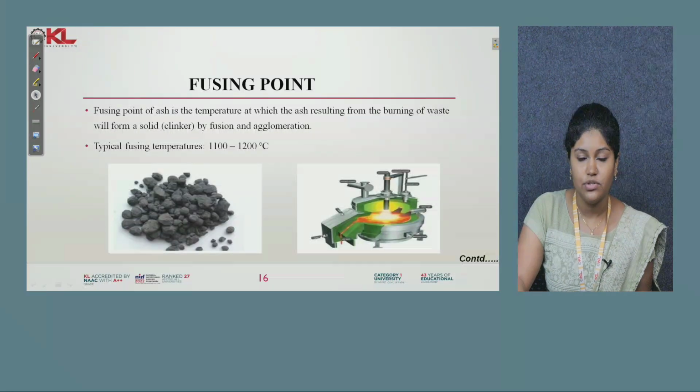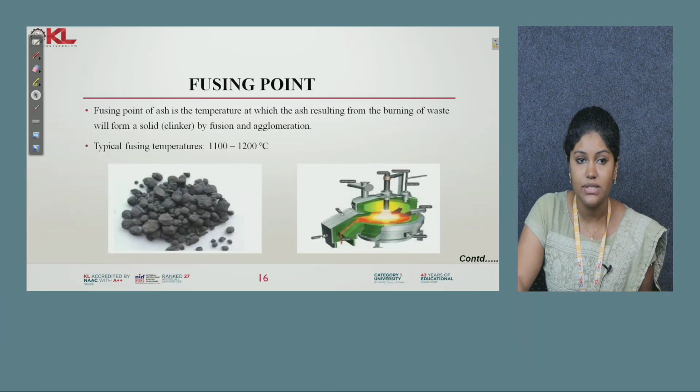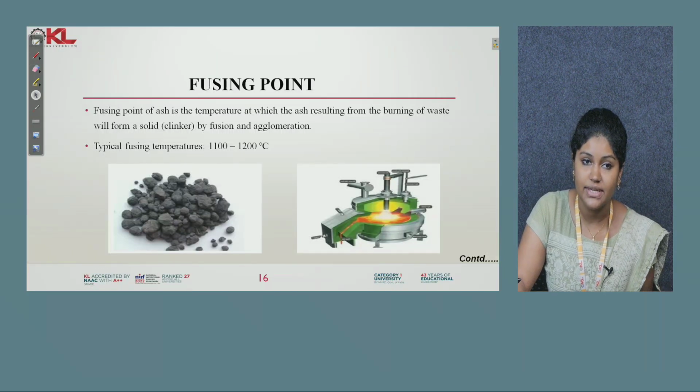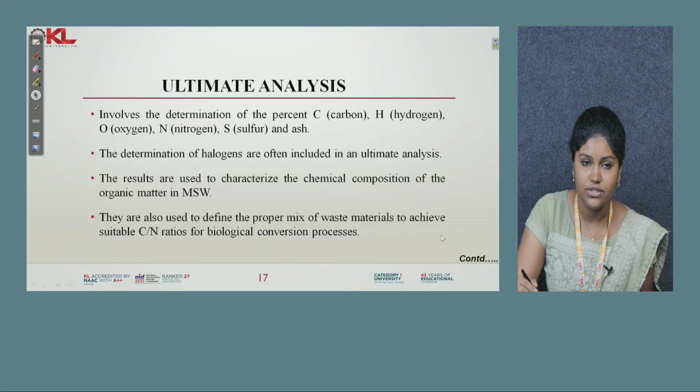Next is the fusing point. So what does fusing point mean? We will make the waste into a solid form, like a clinker form, and that waste will be burned at a particular temperature. First we make the waste into a clinker form, which can be made by fusion and agglomeration, and this clinker is burned at a particular temperature. That is known as the fusing point of ash. The fusing temperature will be 1100 to 1200 degrees Celsius.